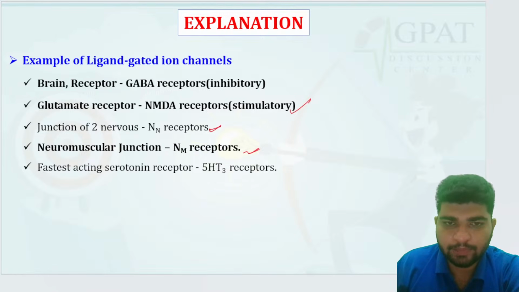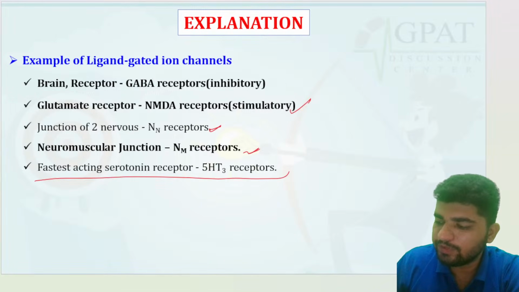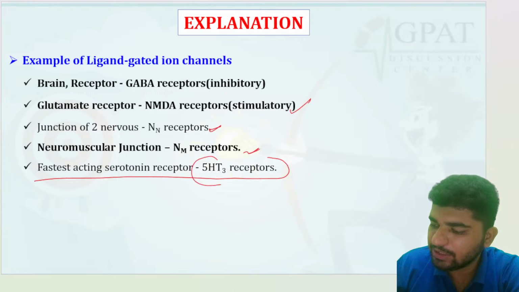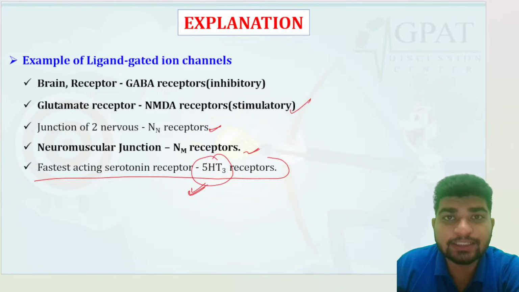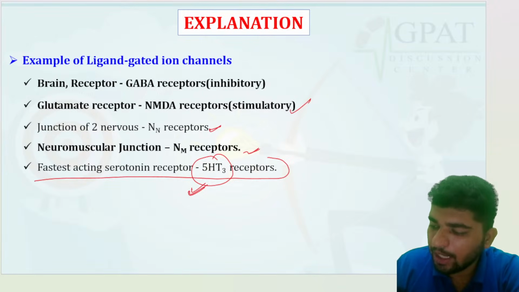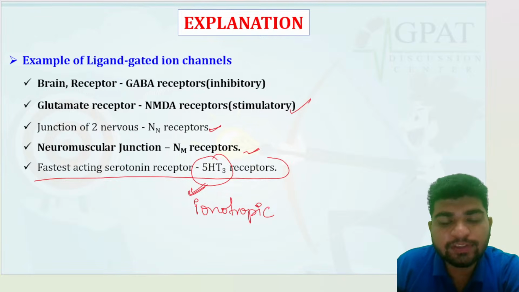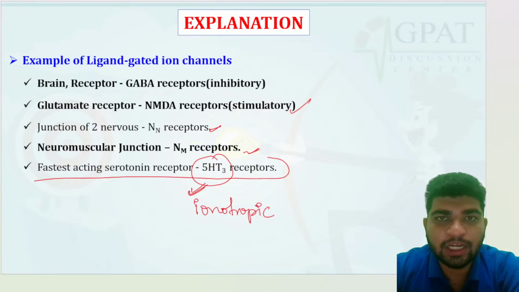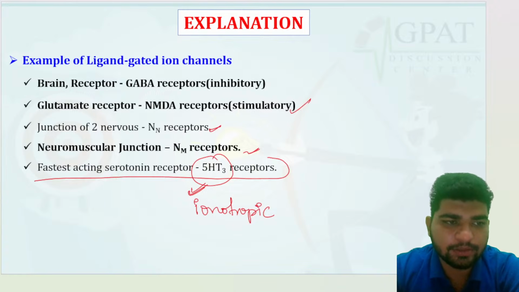Note it down in your notes that one of the receptors of serotonin is the fastest. Which one is it? 5-HT3. This one is important for you guys. The 5-HT3 receptor is the fastest acting serotonin receptor, and it is the only receptor which is ionotropic. The rest of the serotonin receptors are GPCR mediated.